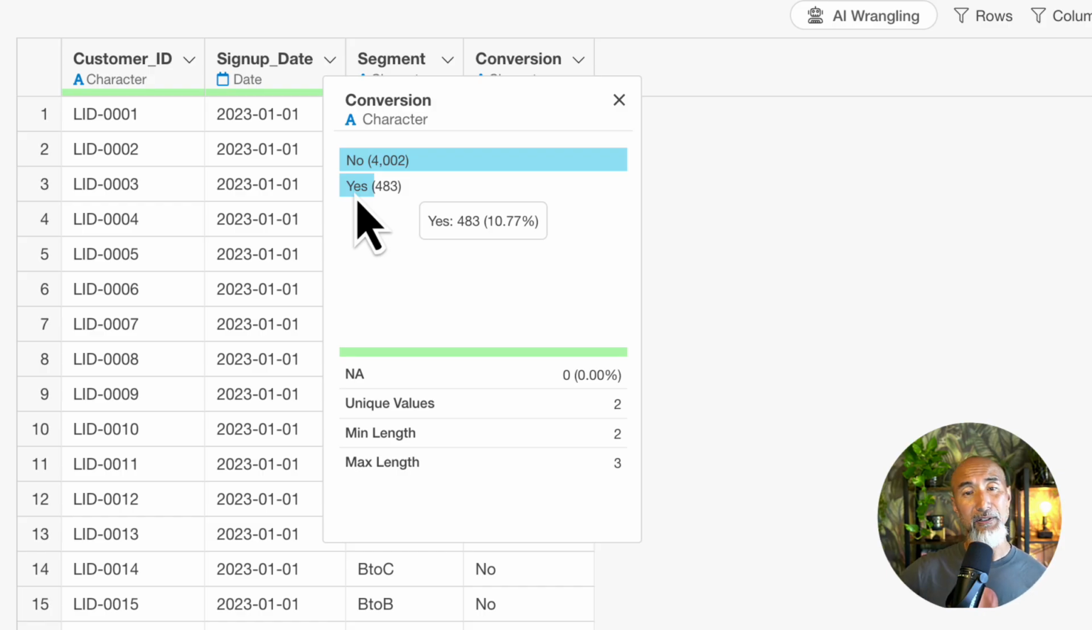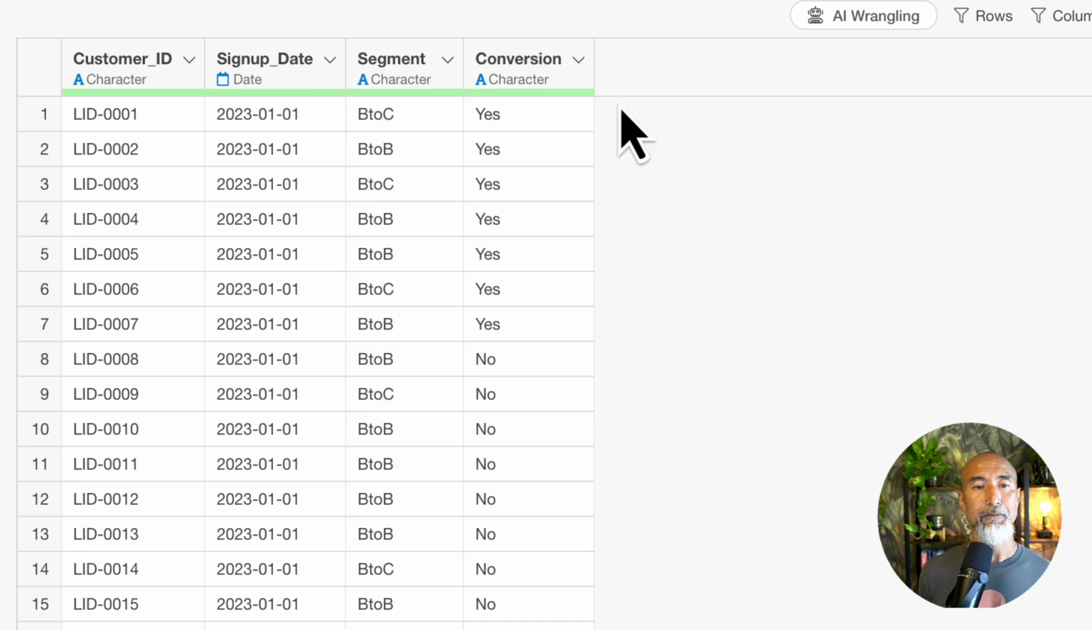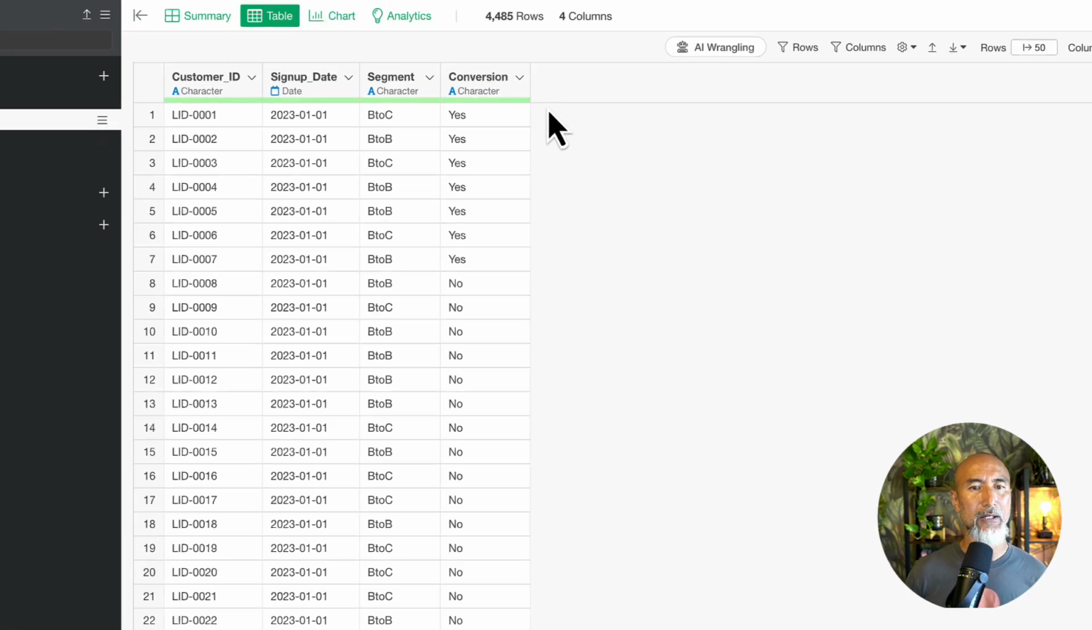They tried it, but they didn't convert. Okay, so that's for the whole thing, right? But we want to actually track the conversion rate by month. So here we are interested in calculating that.